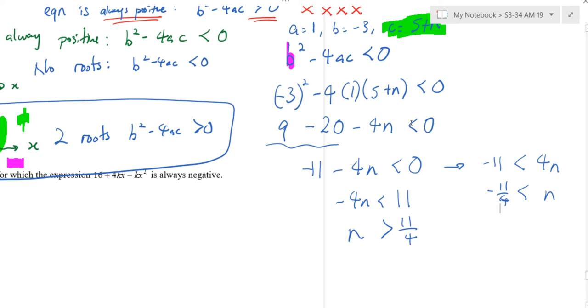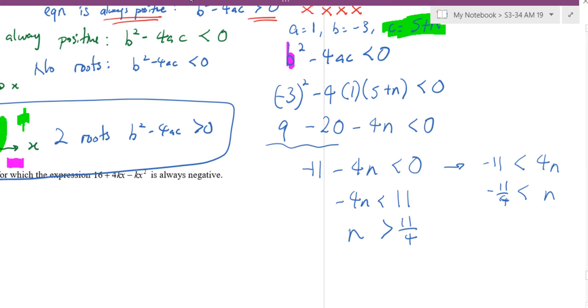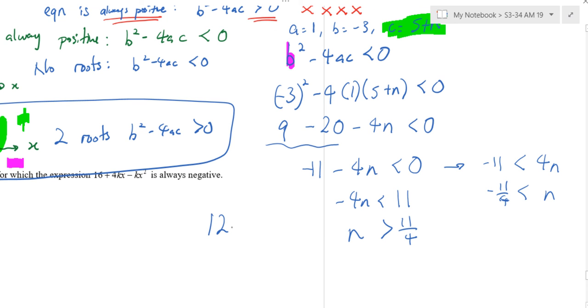2 more minutes. Can you do the bottom one as homework? I will go through it tomorrow. And this will be the end of lesson.